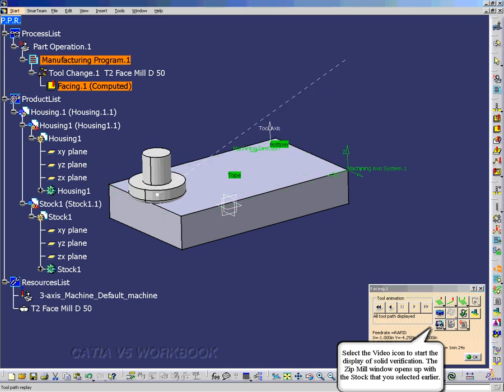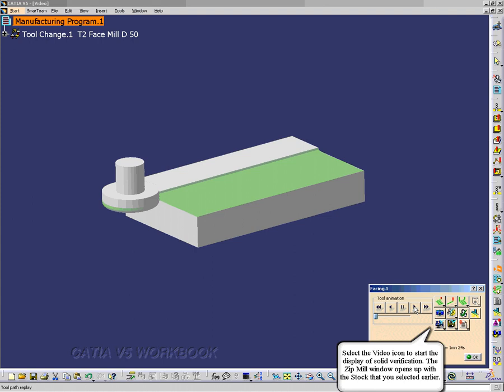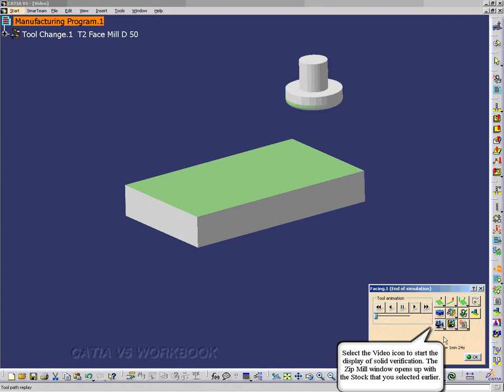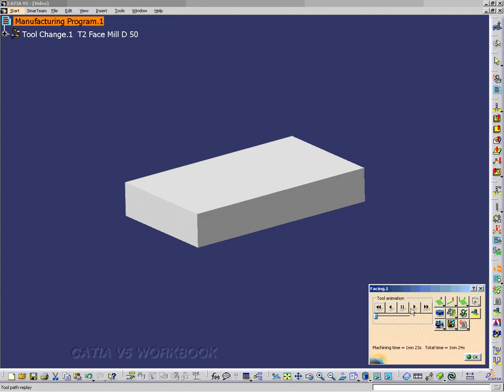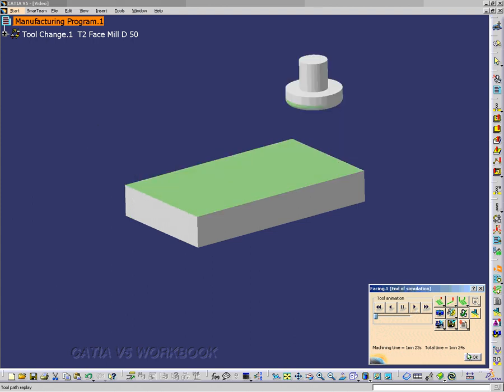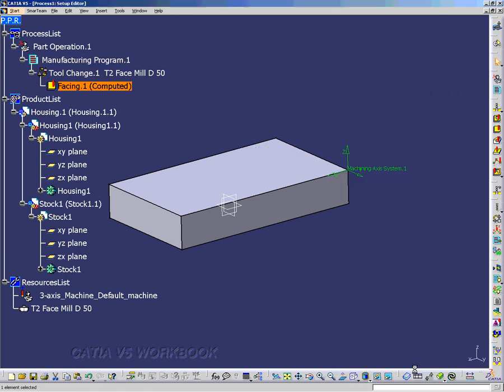I'm going to use the video, and this brings up the stock part and shows you what is being taken off or faced. So, pretty nifty tool. We'll replay that. Very handy in determining whether your facing operation is correct.